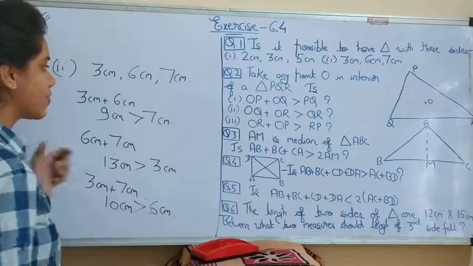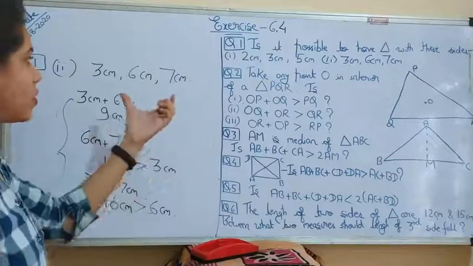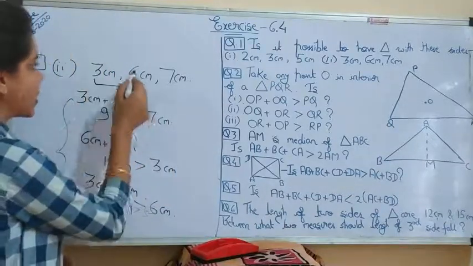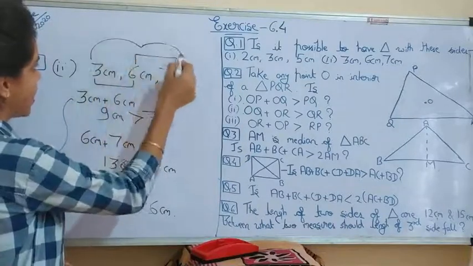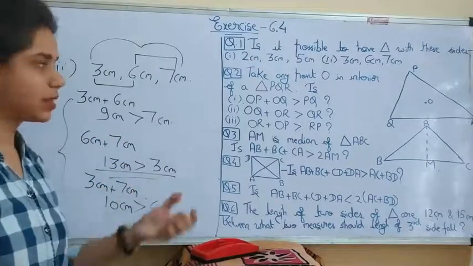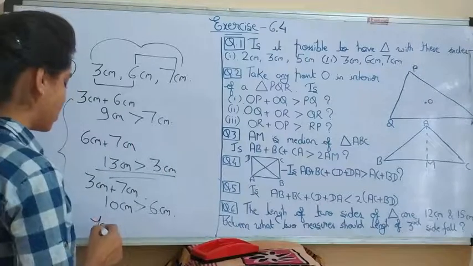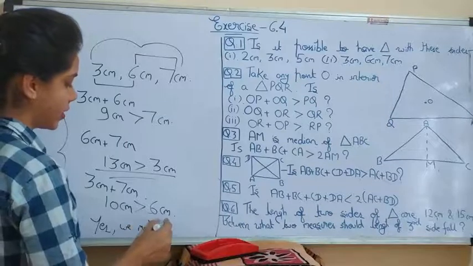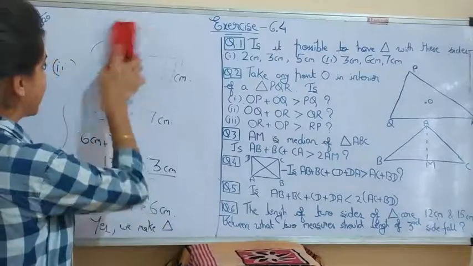Okay. In this way we can solve these three checks, and we got that the sum of any two sides is greater than the third side which is given to us. In this way we can say yes, we can make the triangle. Understood? Now let's move to question number two.